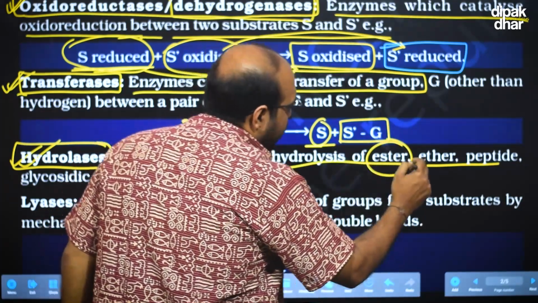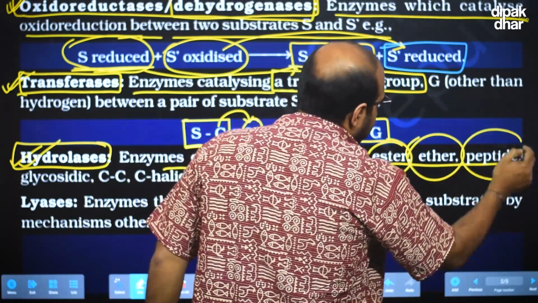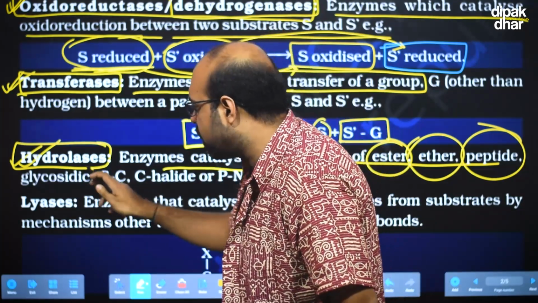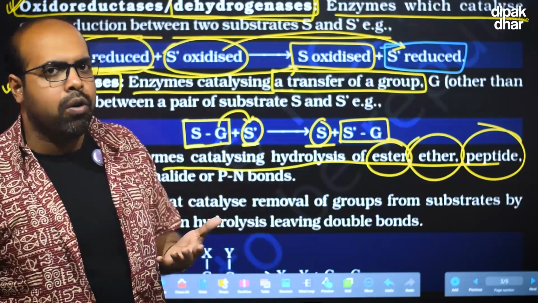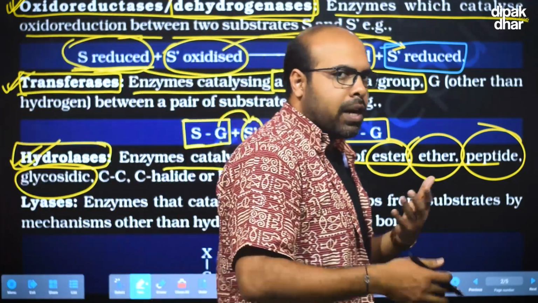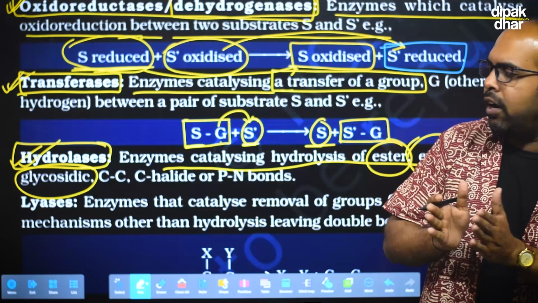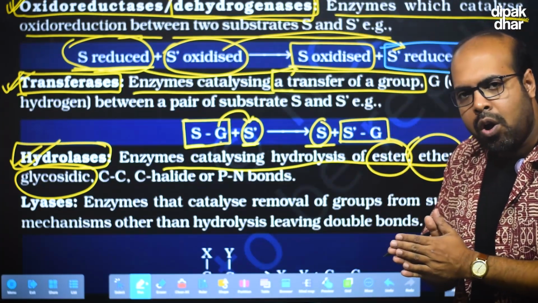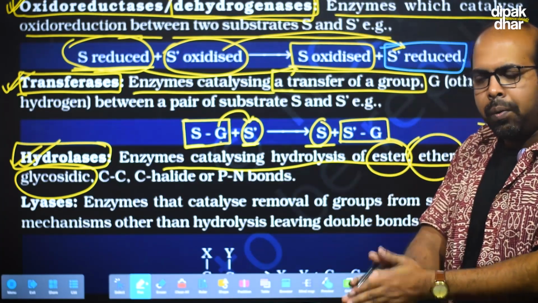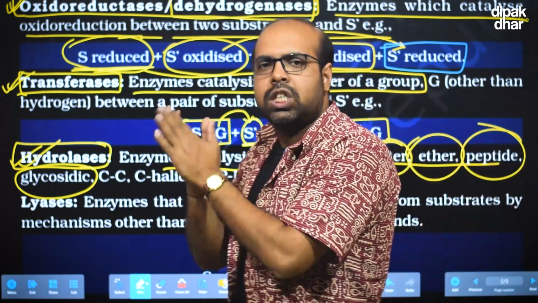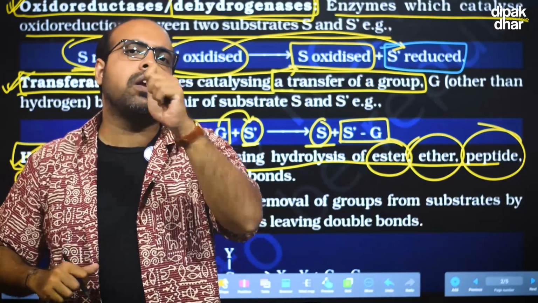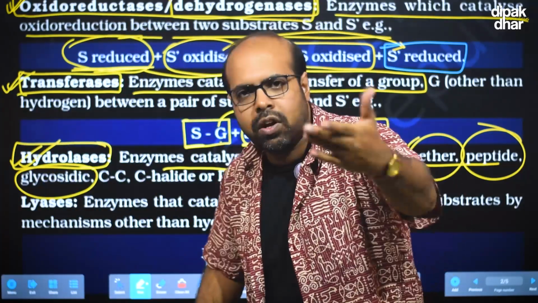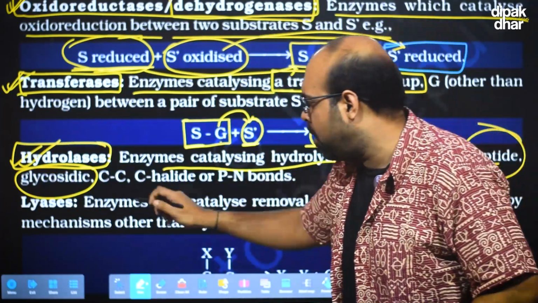It can be an ester bond, an ether bond, a peptide bond, or a glycosidic bond. These are the different types of bonds that can be cleaved by enzymes under the hydrolase category. But all of this cleaving will definitely need water. Without water, this cleaving will not be achieved. So what are the other different types of bonds that can be broken up?